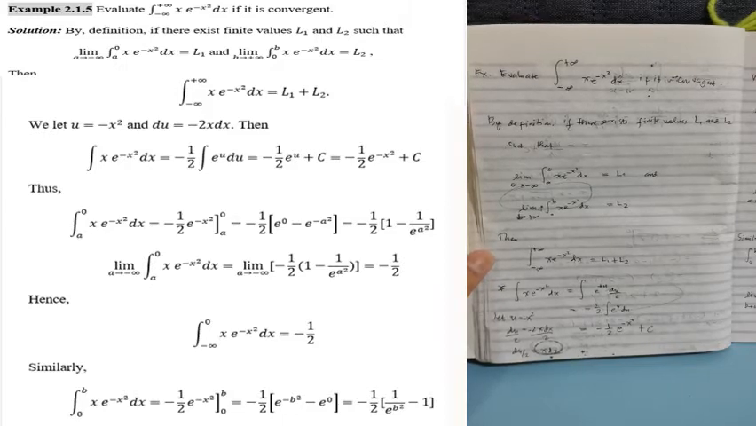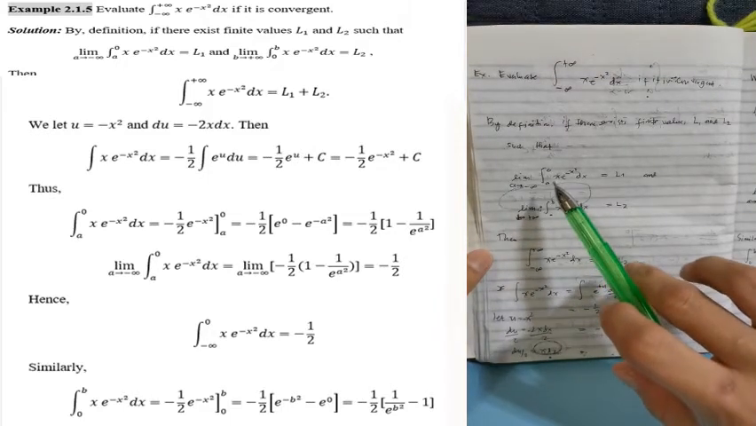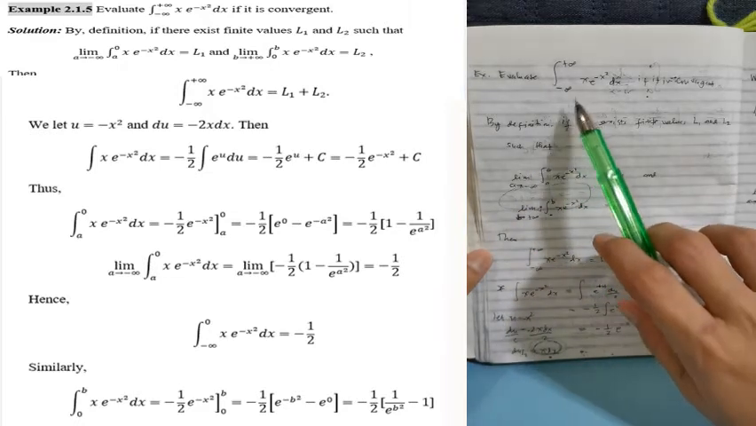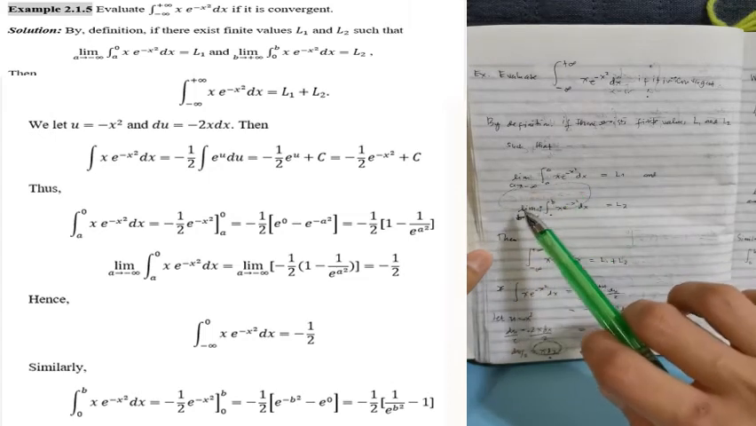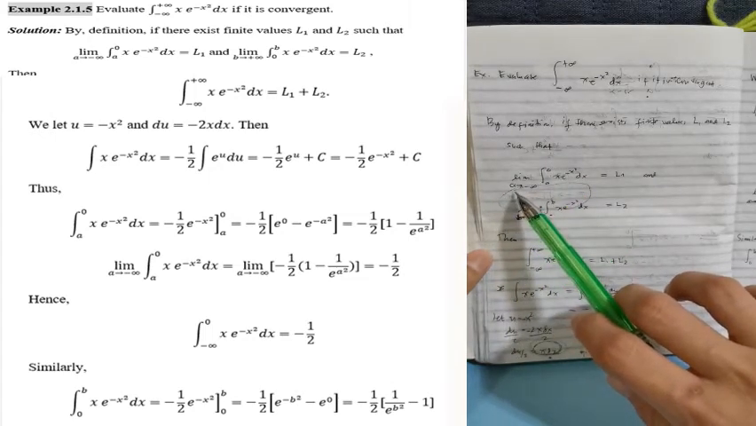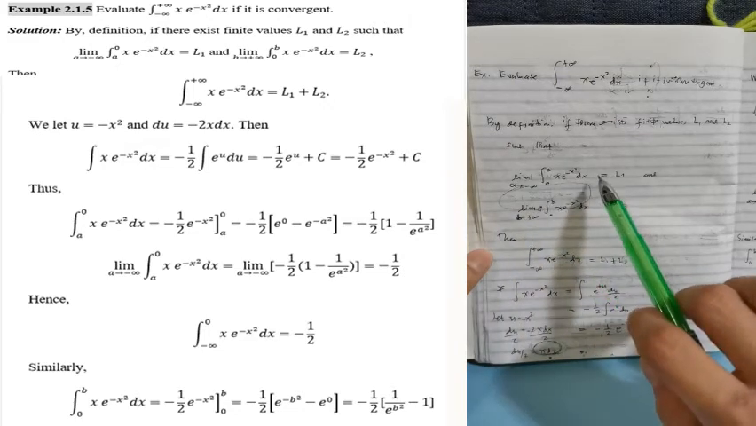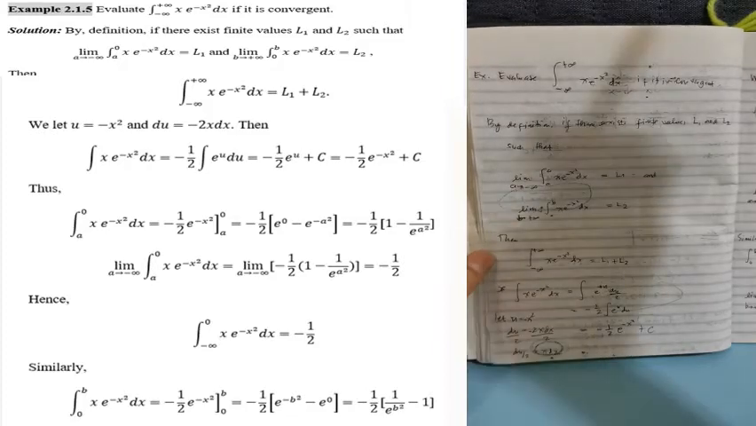Okay, so by the definition, if there exist finite values L sub 1 and L sub 2 such that the integral of x e to the power of negative x squared dx evaluated from a to 0, as a approaches negative infinity, has a limit equal to L sub 1, and the integral of x e to the power of negative x squared dx from 0 to b, where b approaches positive infinity.